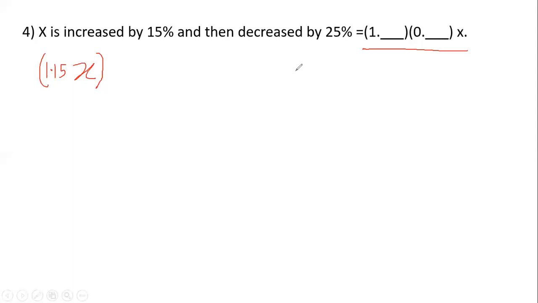So I again know that if something is decreased by 25%, you'll simply multiply with a factor of 0.75. So you should know that if something is increased by this much percent, what should I multiply it with? If something is decreased by that much percent, what should I multiply it with? So eventually it will become 1.15 times 0.75 times X. So increased by 15% and then decreased by 25%. These factors should be clear to you.